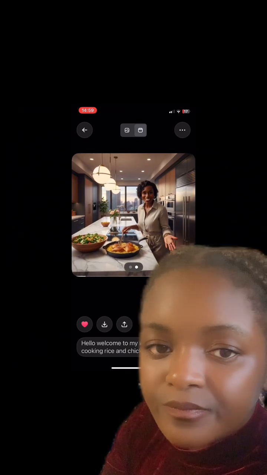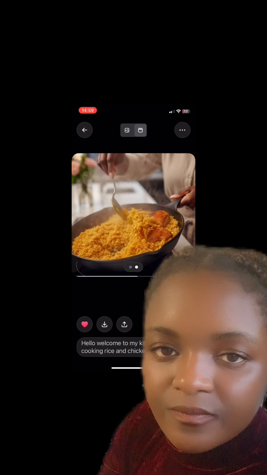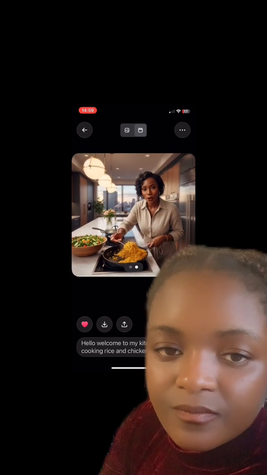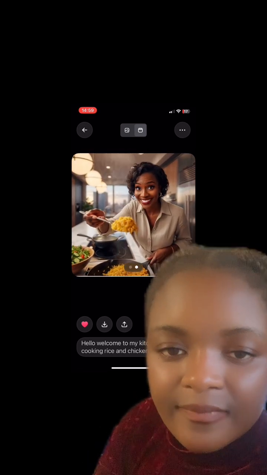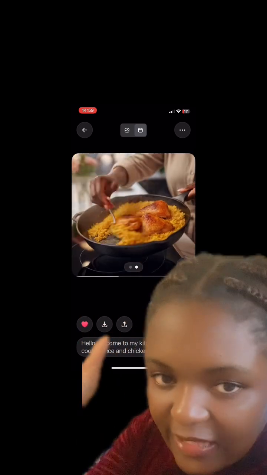Hello, welcome to my kitchen. I'm cooking rice and chicken for you. Let me give this a stir to combine all the flavors. It's looking perfect. I can't wait for you to try it.